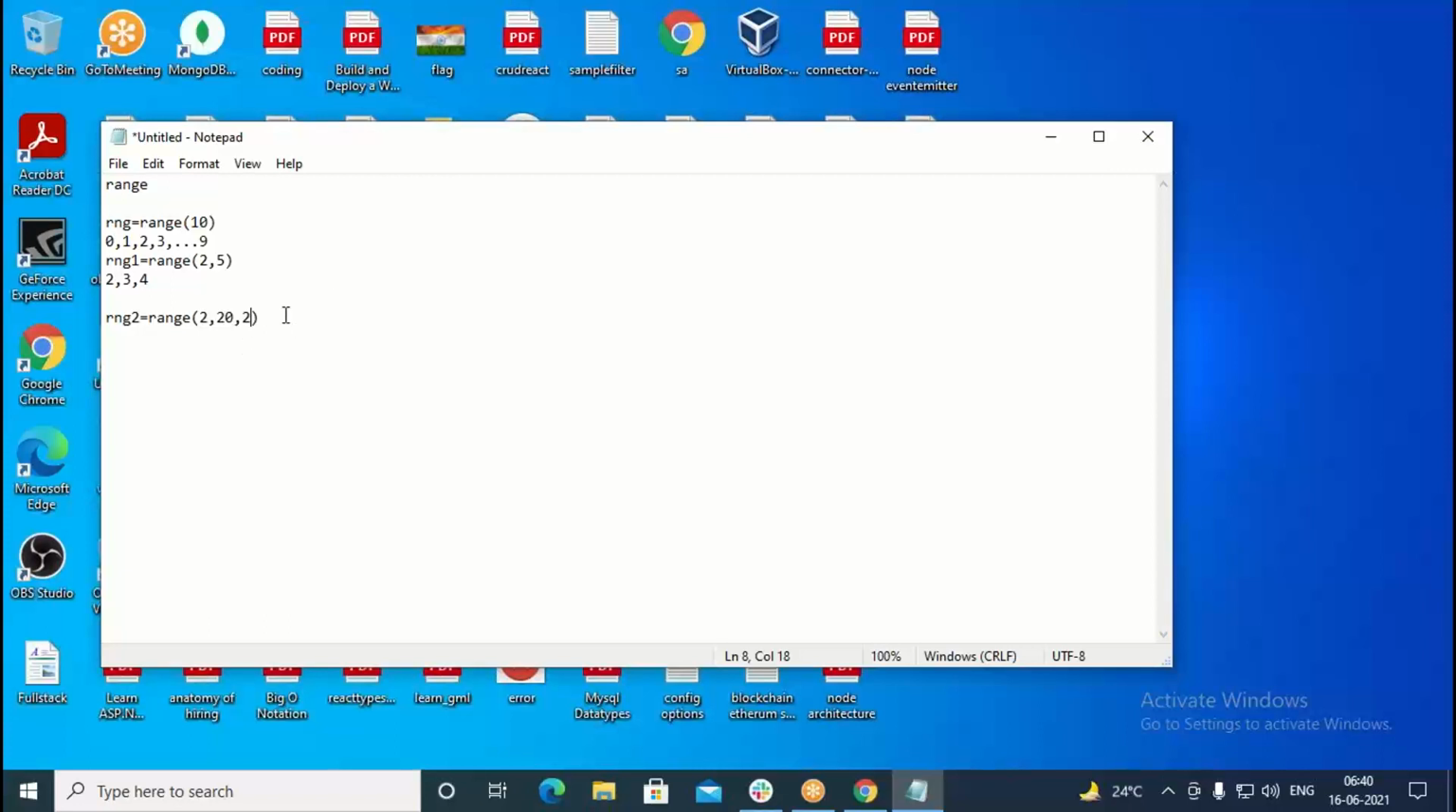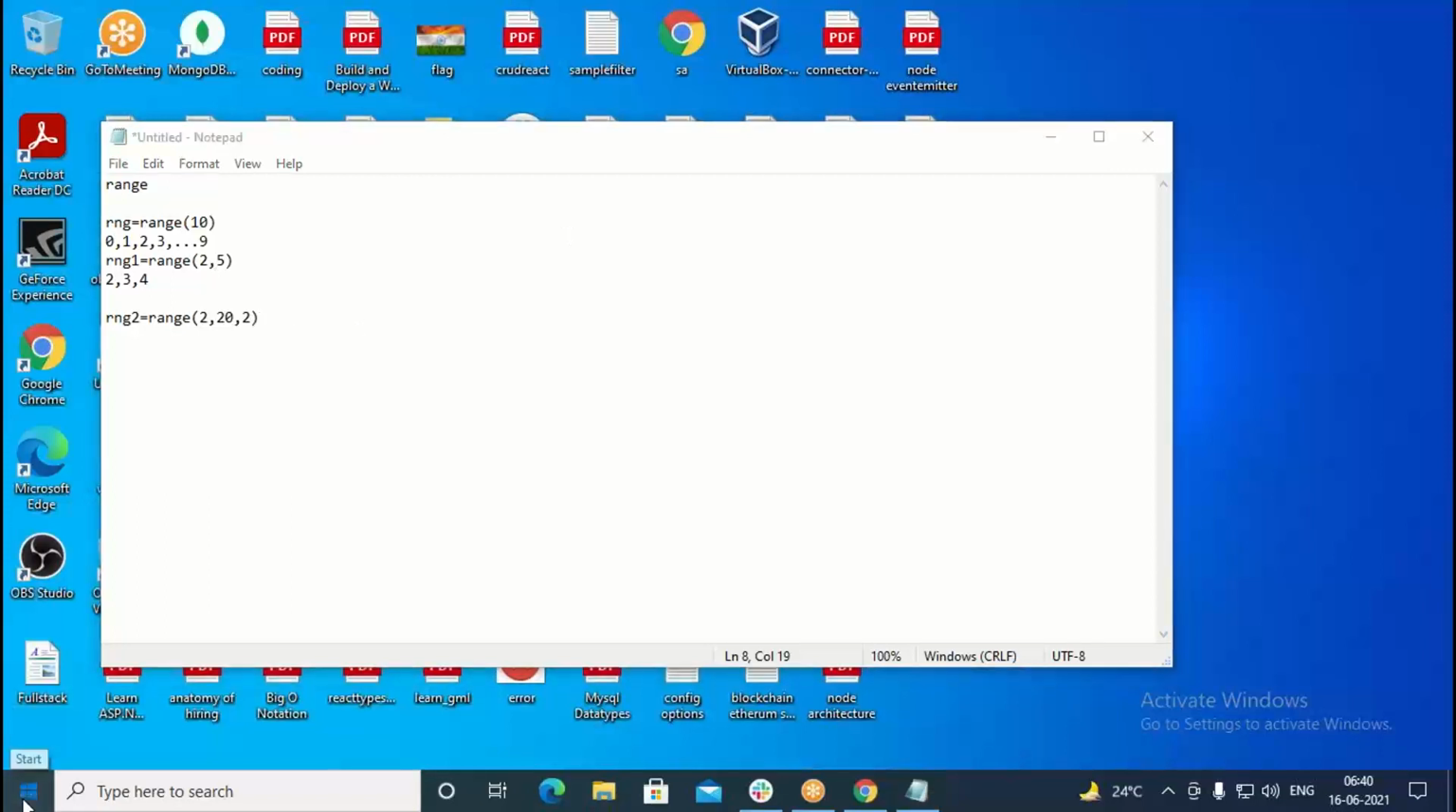Also, in the third one, we write rng2 equal to range, then we put here 2, 20. So the starting number is 2, and up to 20 it can generate numbers. Then by how much does it have to increment? By 2. So 2 you get, 4 you get, 6 you get, then 8, 10, 12, like that it is going to generate a range of numbers. So range is also one such data type we have in Python.